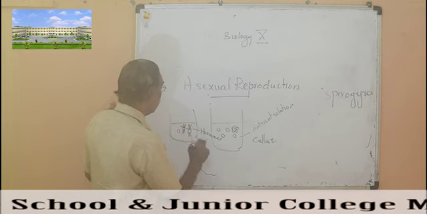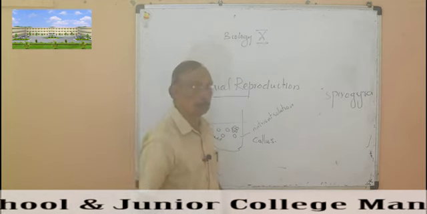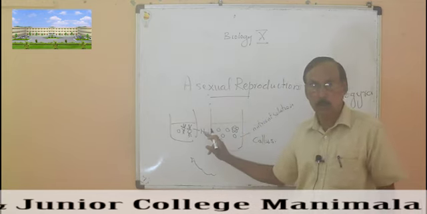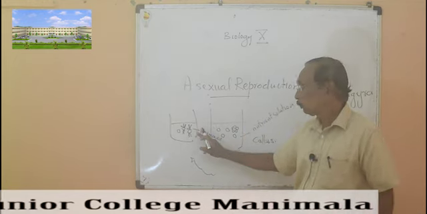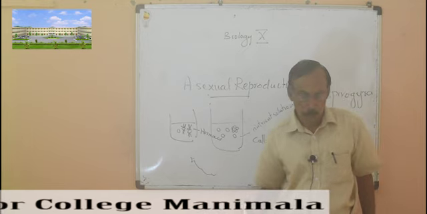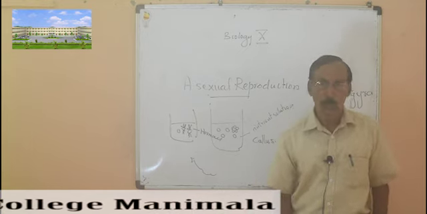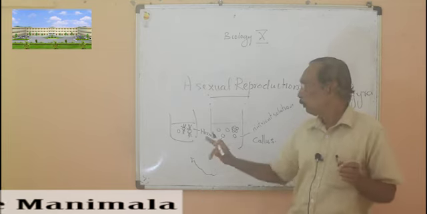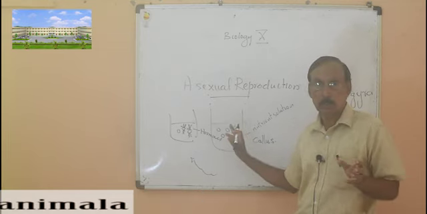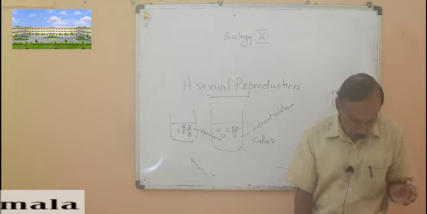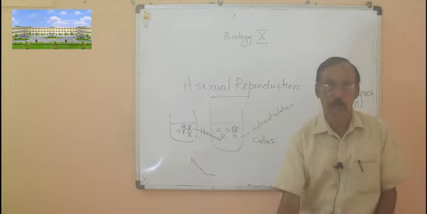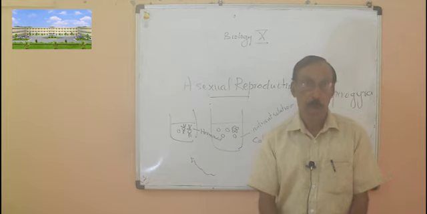Like that, many plants are nowadays commercially produced by this method called tissue culture. Tissue culture banana is very common nowadays, and it will have the same characteristics as the parent plant from which the cells are collected. So this is all. One more method is there, which we will discuss later. Time is over. Thank you.